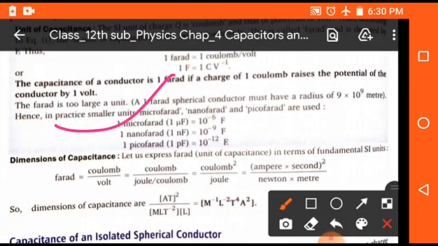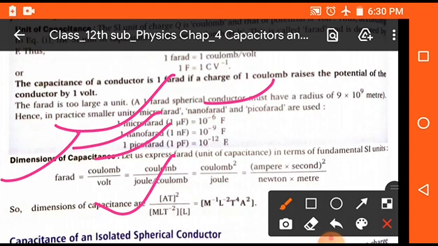Other units are also available. 1 microfarad is equal to 10 to the power minus 6 farad. 1 nanofarad is equal to 10 to the power minus 9 farad, and 1 picofarad is equal to 10 to the power minus 12 farad. Now, the dimension of capacitance is M^-1 L^-2 T^4 A^2, and it can be found simply by putting in the formula, ampere into second square upon Newton into meter.